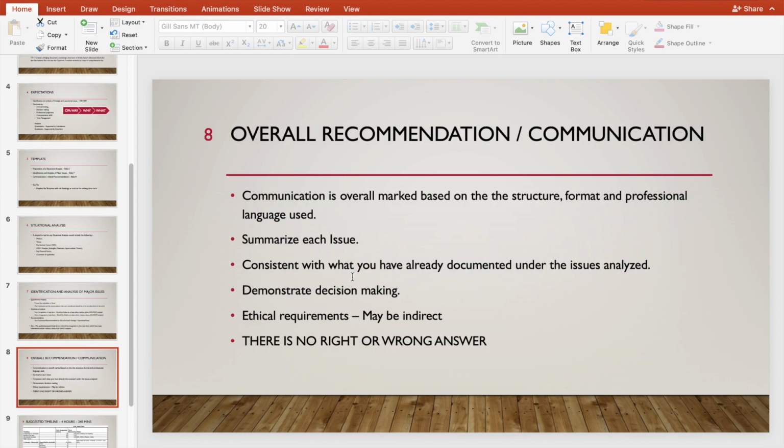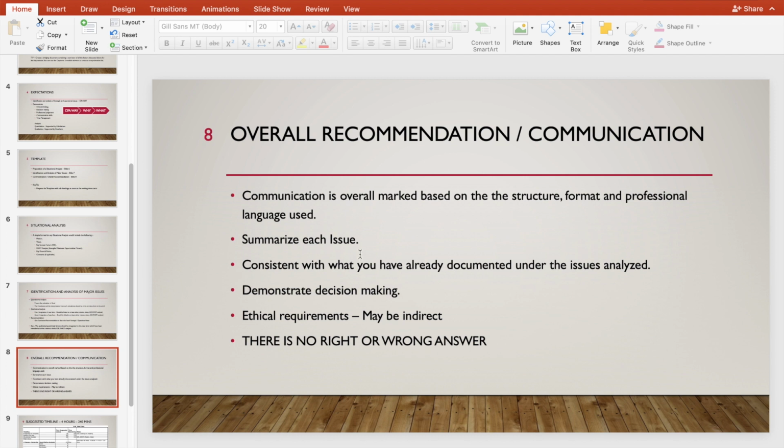Next would be the overall recommendation or communication. There's a communication AO, which is marked based on the overall structure, format, and professional language used. In the feedback on your module answers, you must have seen a last AO as communication, which is very important, as it would help you pass your Day 1.